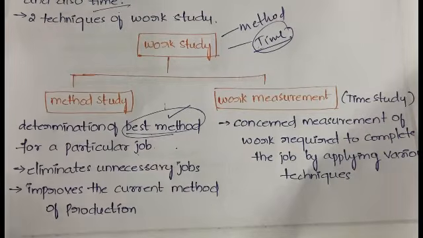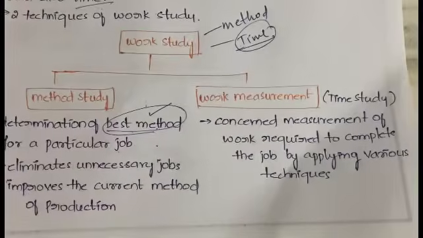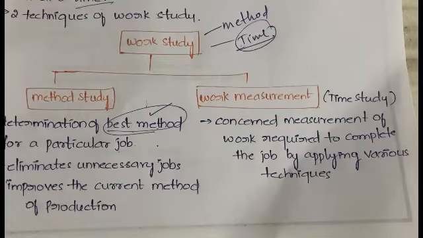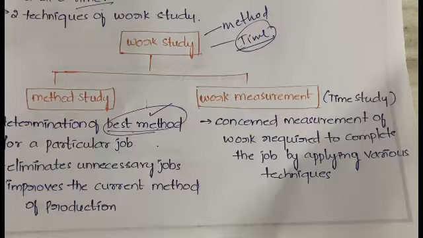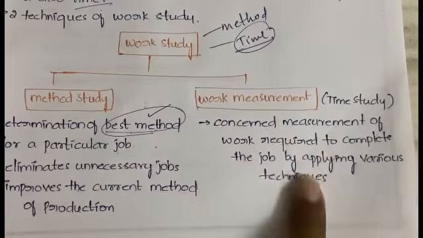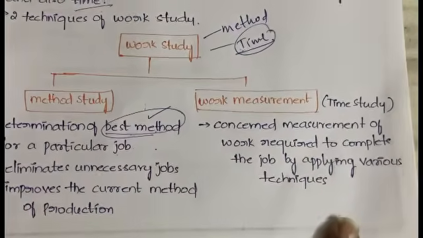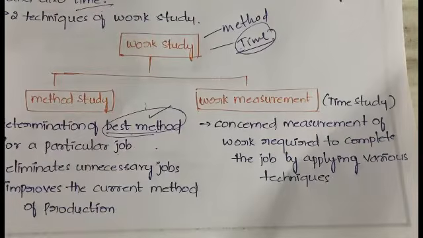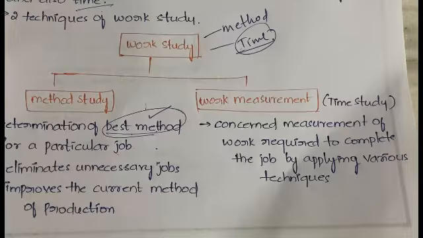Okay, the next comes work measurement, which is also called time study. Here it will measure the work required to complete the job. So in order to complete a job, how much work you have to do can be calculated by using this work measurement, by applying various techniques. So we will be applying various techniques, and from that we will decide which method we have to use in order to calculate the amount of work that has to be done to do this task.